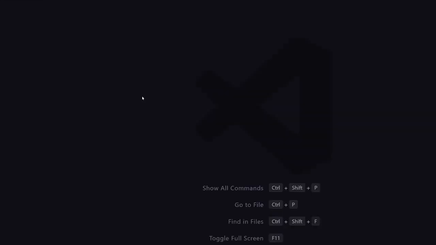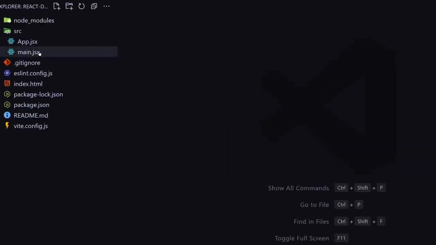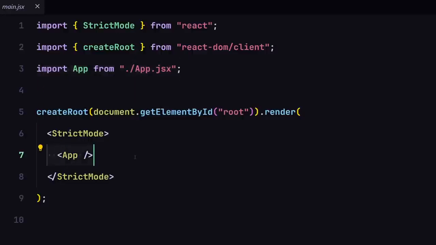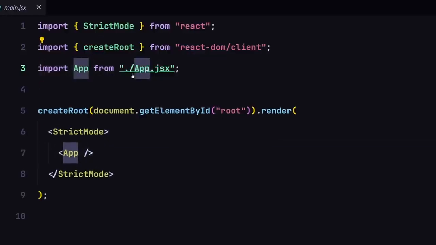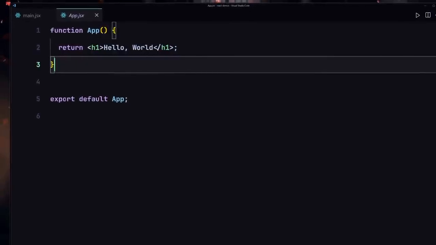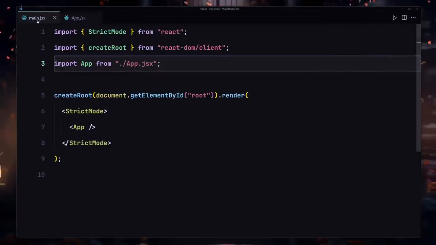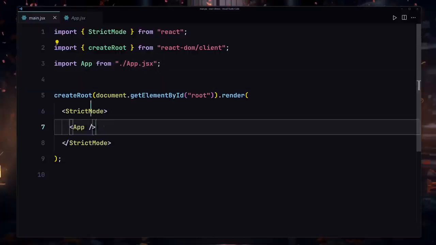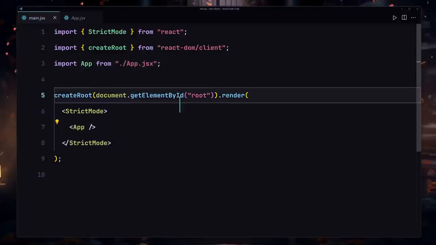So where are we using that component? If I go into my main.jsx file right here, you can see we are now rendering this component. First of all, we are importing this component which we just created inside this App.jsx file, and we are exporting it there. Inside this main.jsx file we are importing this component and rendering it to our UI.